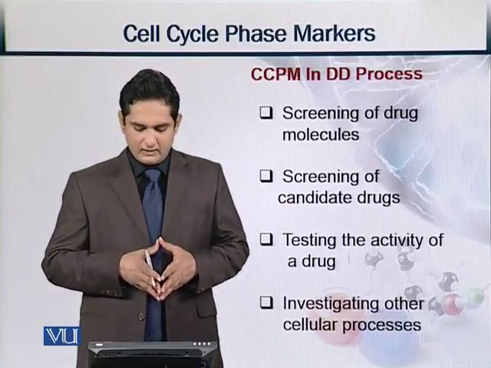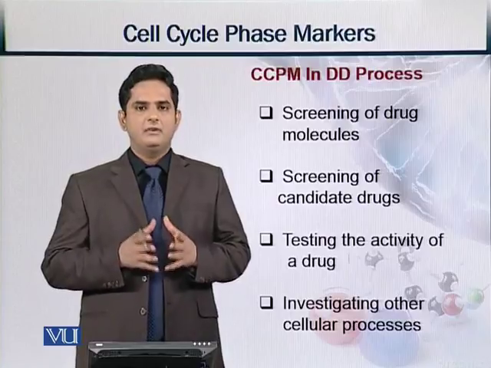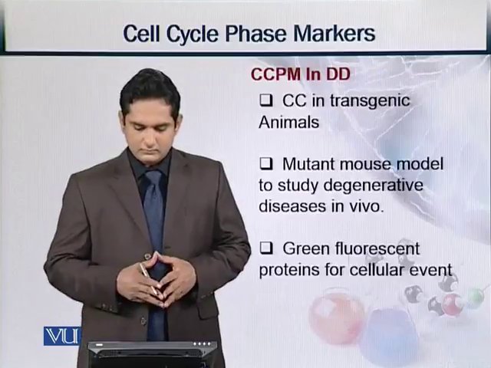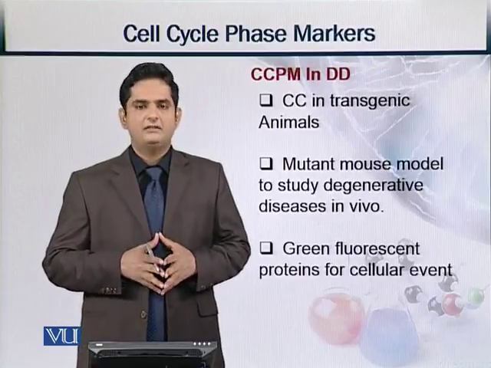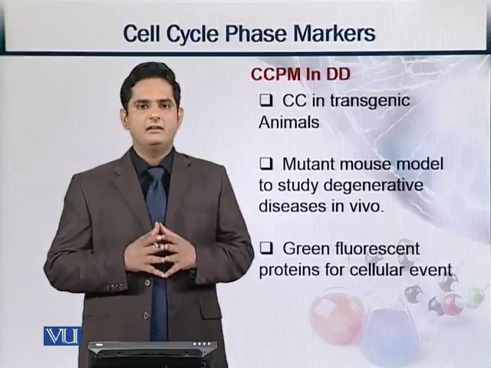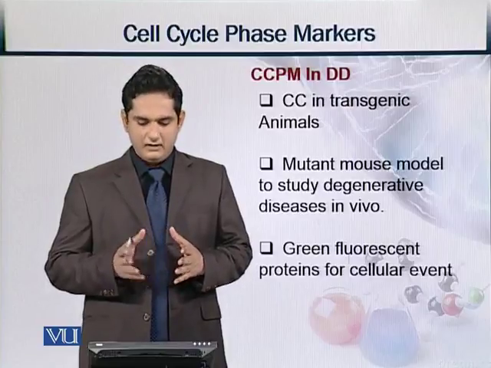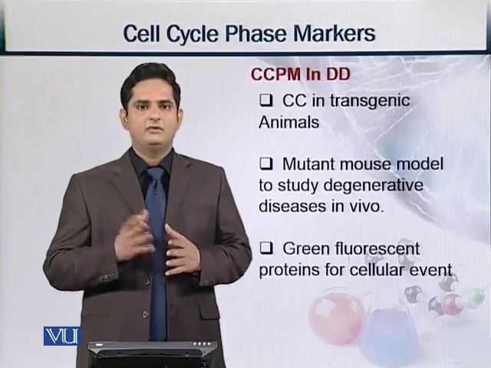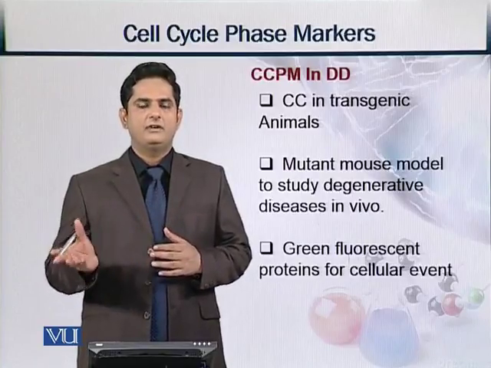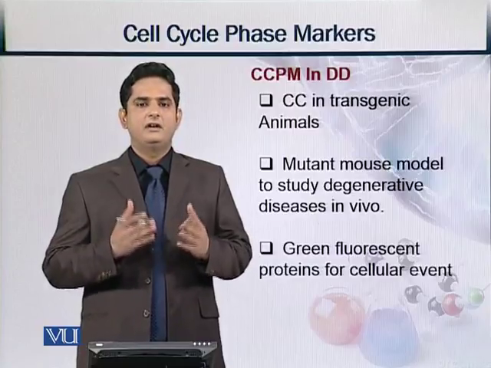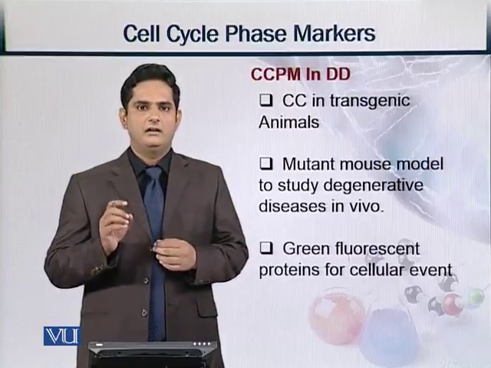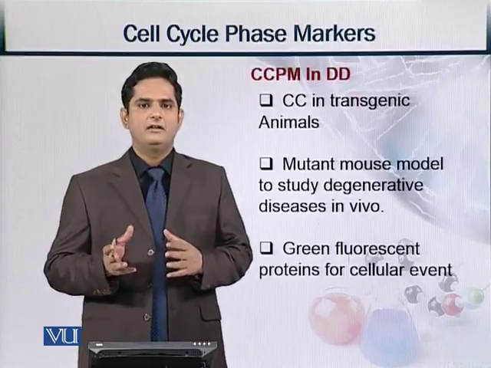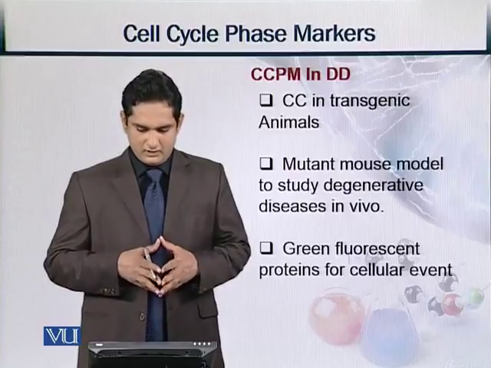And finally, investigating other cellular processes can be done using these cell cycle phase markers. So what is basically the idea? These cell cycle phase markers are applied in transgenic animals so that experiments can be performed before applying them to human beings. First we apply them on different transgenic animals which have human genes injected in them, so that we can run experiments for finding different drug targets and drug molecules.